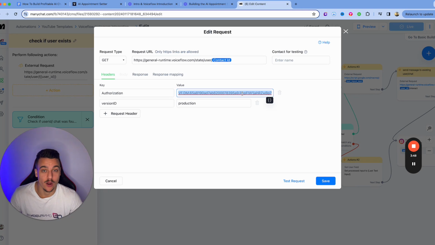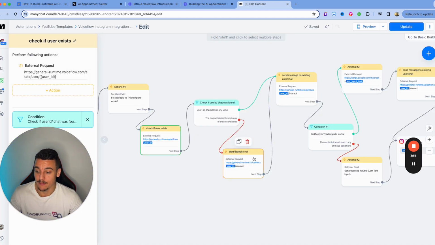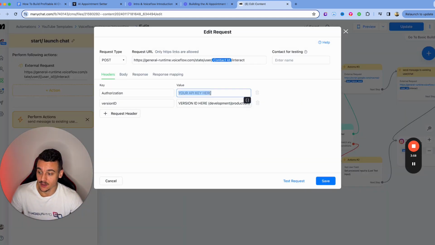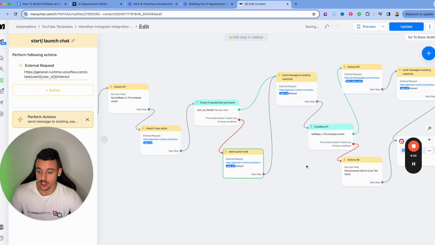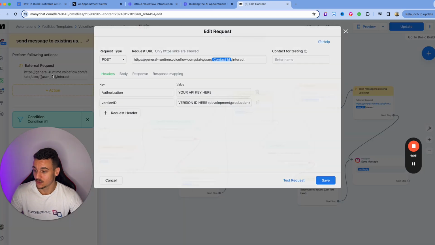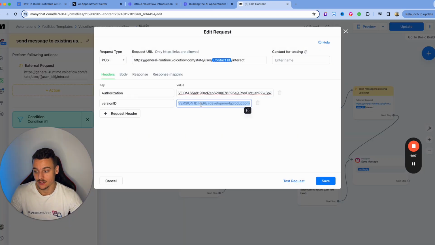In this case, I've already deactivated this API key and it no longer exists. Now, from here, all you need to do is save that and move on to the next and do the same thing over again. Add in the API key, add in the version ID, which is production, move on to the next, do the same for this one, and so on.